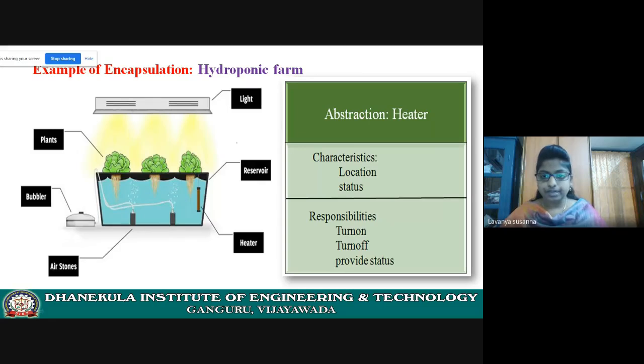Once again, see the PPT and see the heater abstraction. See the characteristics and the responsibilities of the heater. While designing a system, first you need to identify all the classes, right? A class has two parts. First one is abstraction, the interface. Second one is implementation details. First you need to identify the abstractions. In the previous example, we identified the abstraction of temperature sensor. Now we have identified the abstraction of heater in encapsulation. I hope you understood.